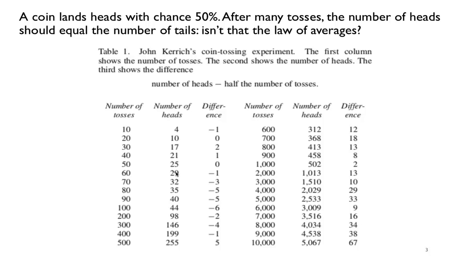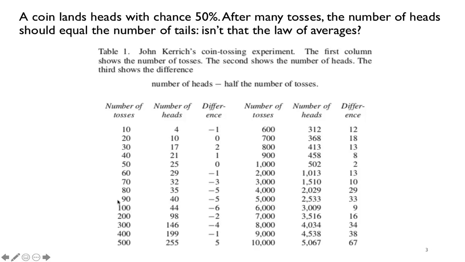For example, on the left, there are actually two sets of columns of data. In the first set, we have the number of tosses, the number of heads for those tosses, and then the difference between the number of heads and half of the number of tosses. So if I toss the coin 10 times, half of the number of tosses is 5, and say in this example the number of heads that showed up was 4, so 4 minus 5 is -1.